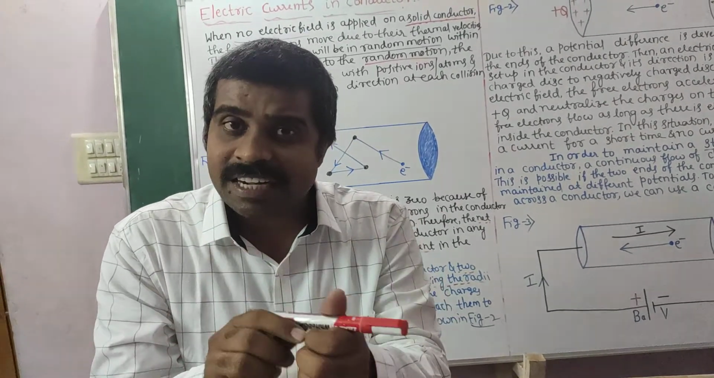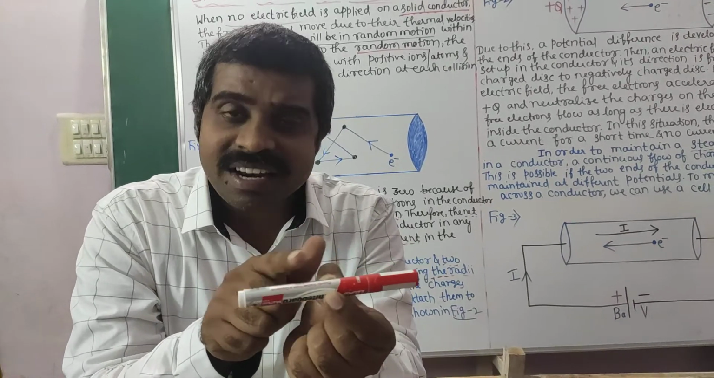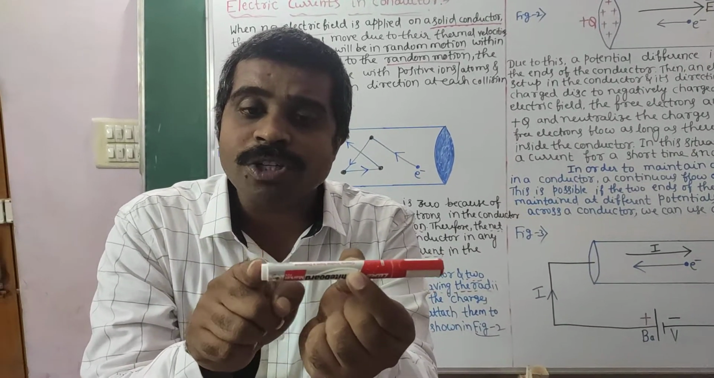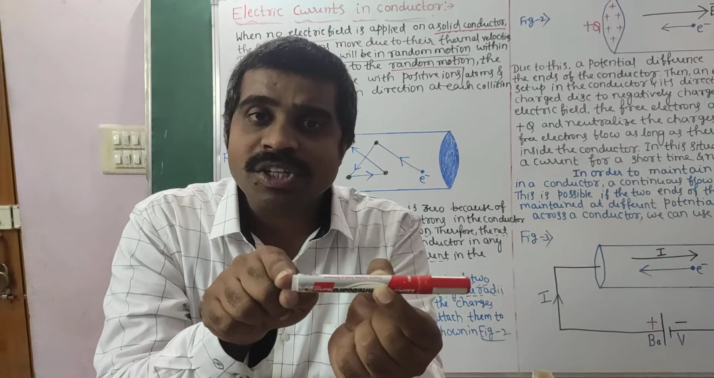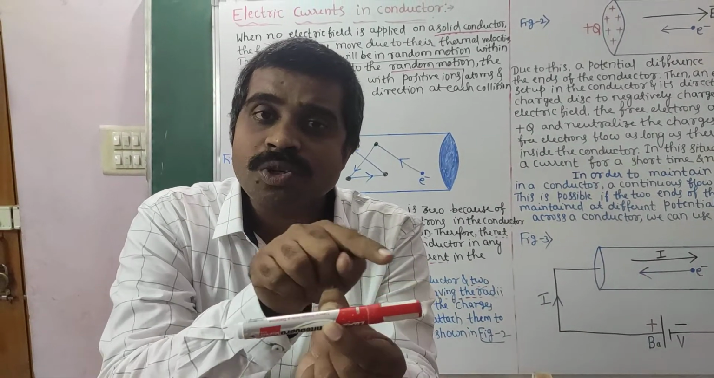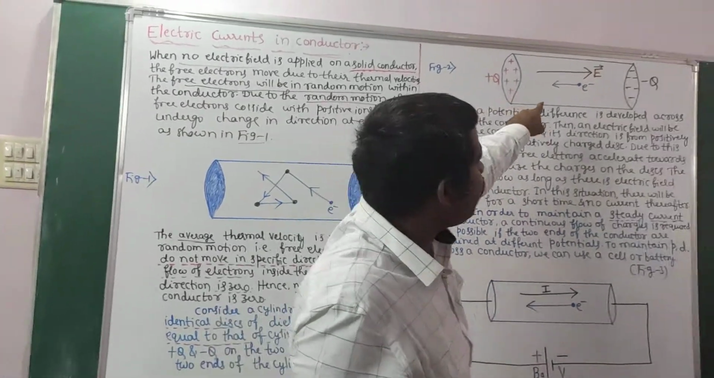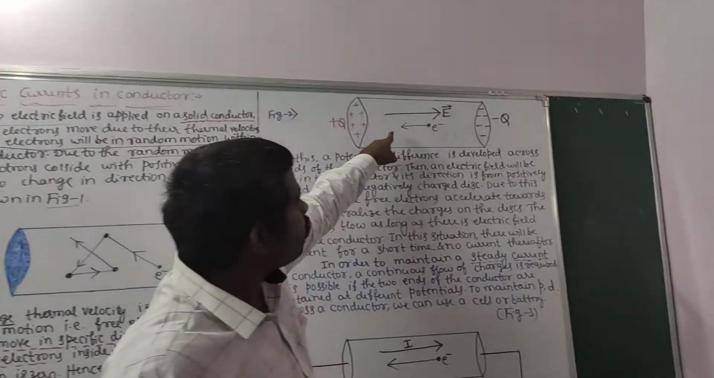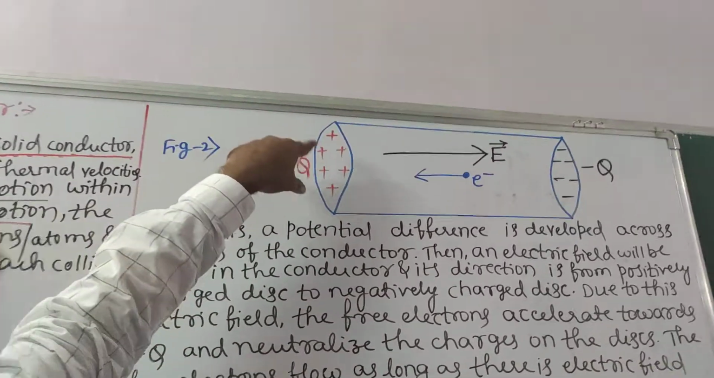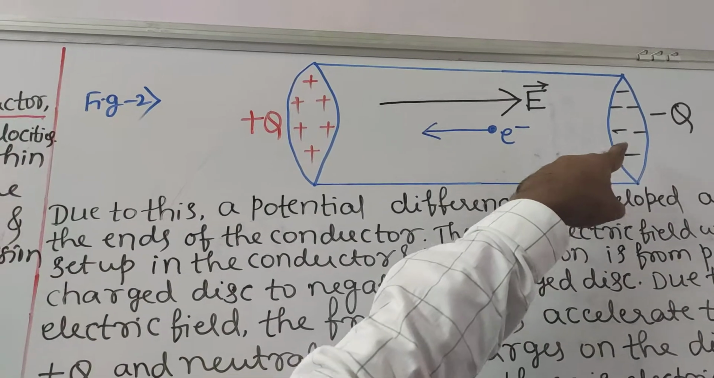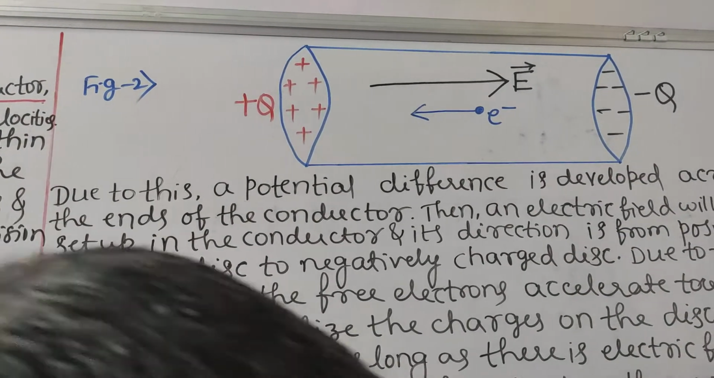When an electric field is set up inside a cylindrical conductor, what happens? The direction of the electric field is from positive charge to negative charge. That is what you are going to see in figure 2. What is there in figure 2? There is a solid cylinder, and here we fixed one circular disc. Here also we fixed one circular disc whose radius is the same as that of the cylinder.